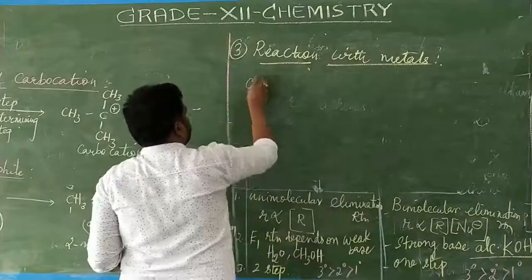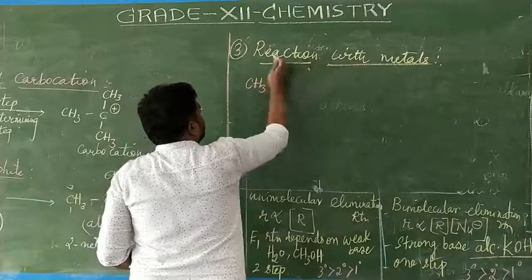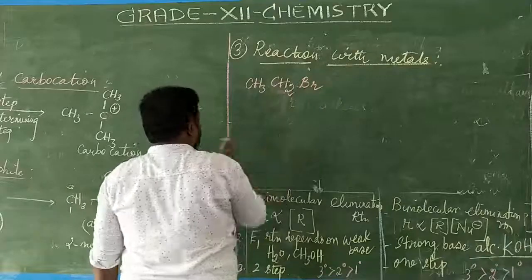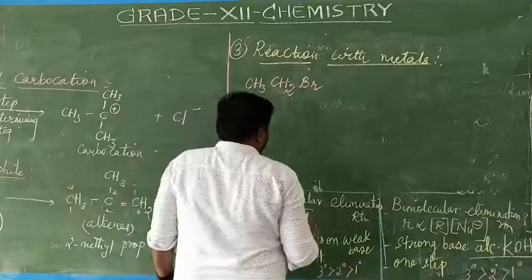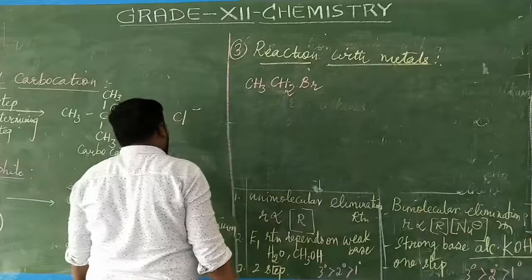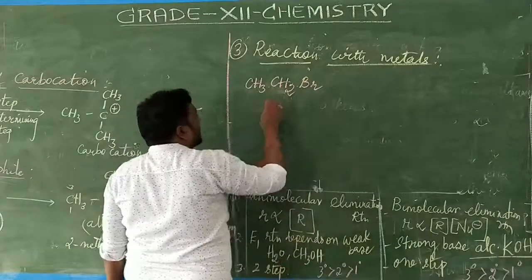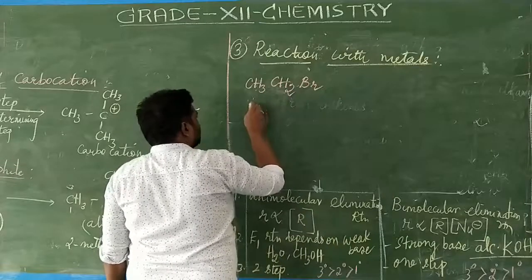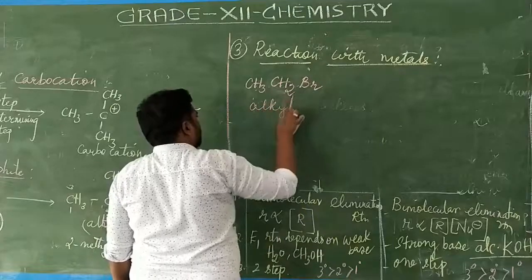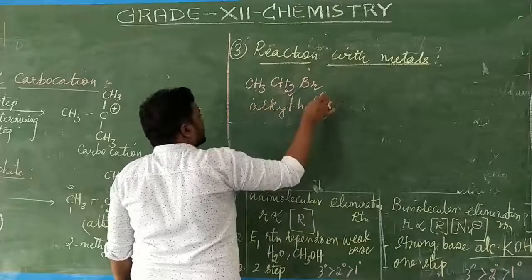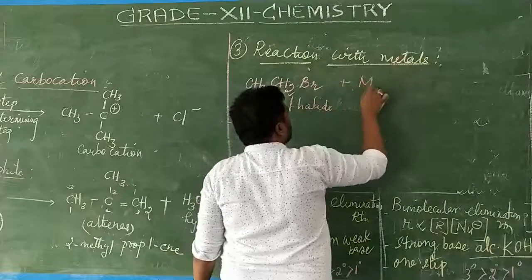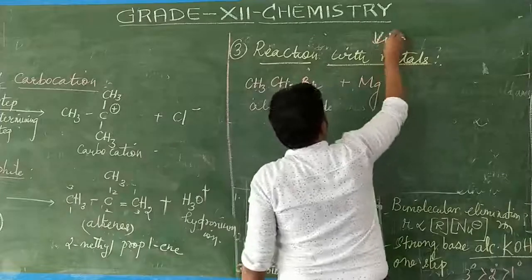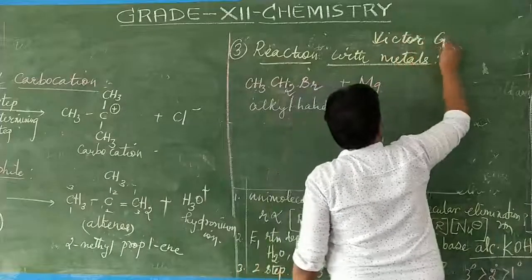So say for example I am taking CH3, CH2, Br. Chlorine or Br, any halide you can use. CH3, CH2, Br is called as what? Bromoethane. Isn't it? This is bromo and this is ethane. Bromoethane, that is alkyl halides. This alkyl halide on treatment with a metal, the predominant one, Victor Grignard. What is the scientist's name? Victor Grignard.